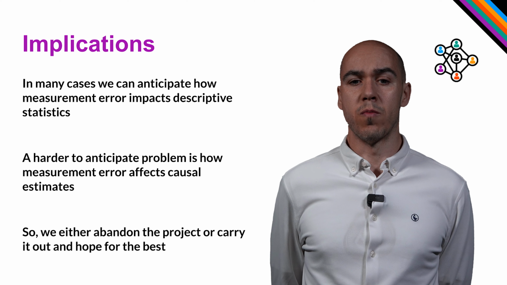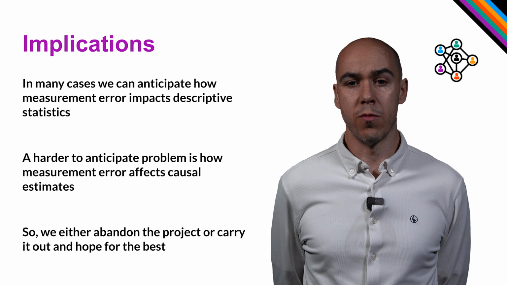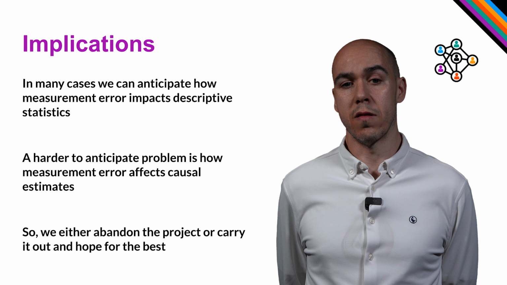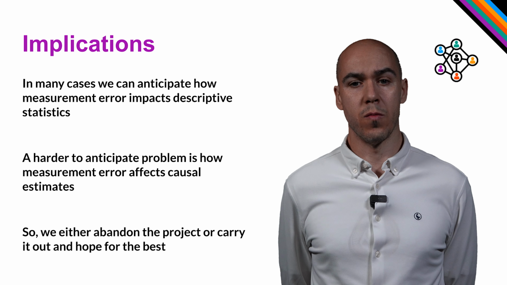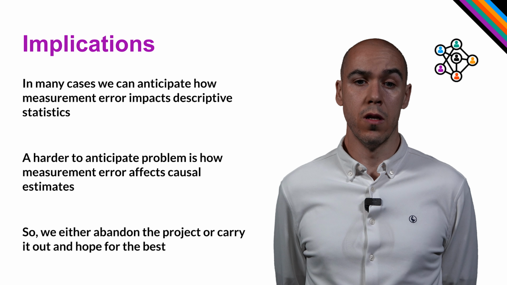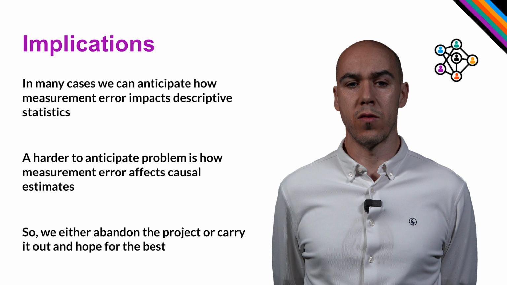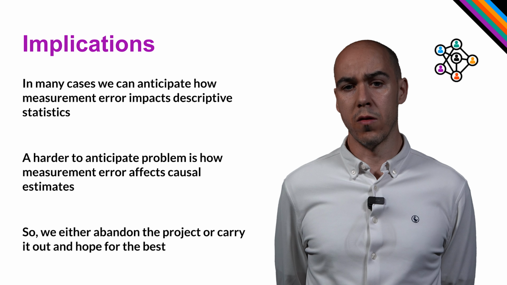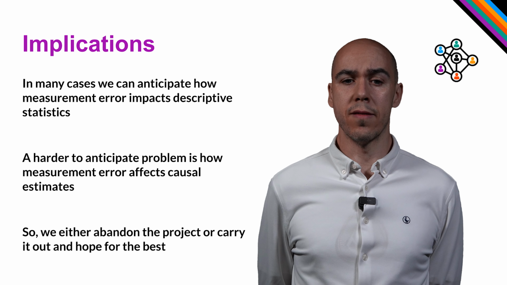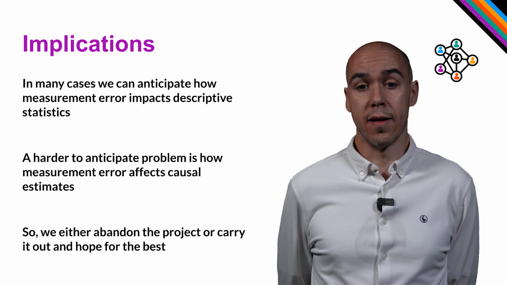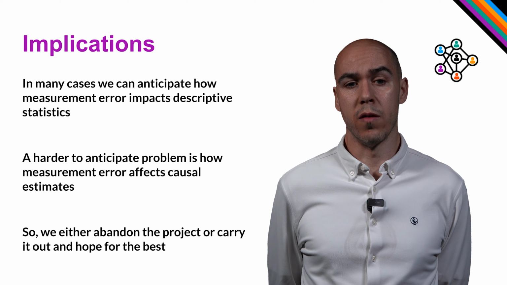So what are the implications of this problem? Well, in simple cases, when our research is limited to the analysis of descriptive statistics, we can anticipate the impact that measurement error will have in our findings relatively well. For example, we can anticipate that the bias in police statistics will lead to underestimates of the true extent of crime. This is what is known as the dark figure of crime. We can also consider retrospective questions when we ask about events that took place in the past. These are normally affected by recall errors, which we can think of as a form of random errors. In those instances, the variability of our observations will be artificially increased, making them less reliable.